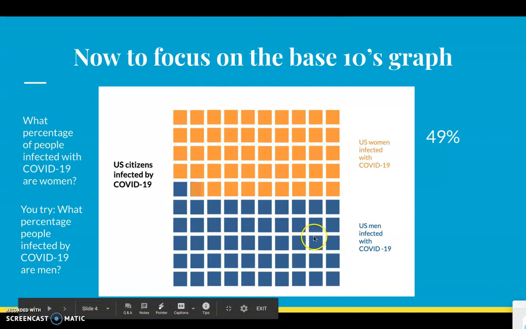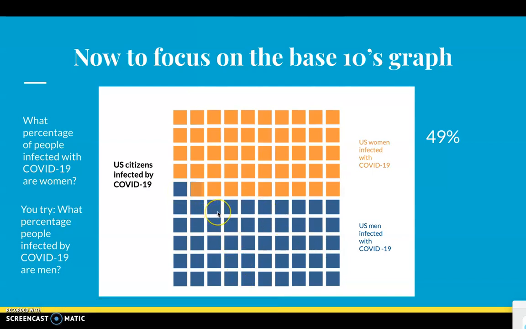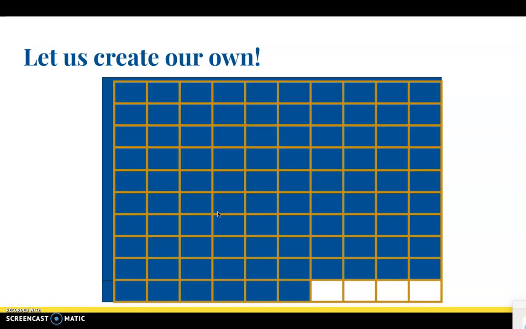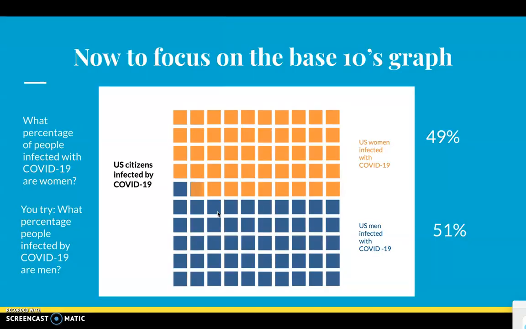So what is 50 plus 1? It's 51, right? So I hope you all got the answer, 51%. So we know 51% of US men, or 51% of the population, 51% of the people infected by COVID-19 are men. Okay, so now let's create one on our own.